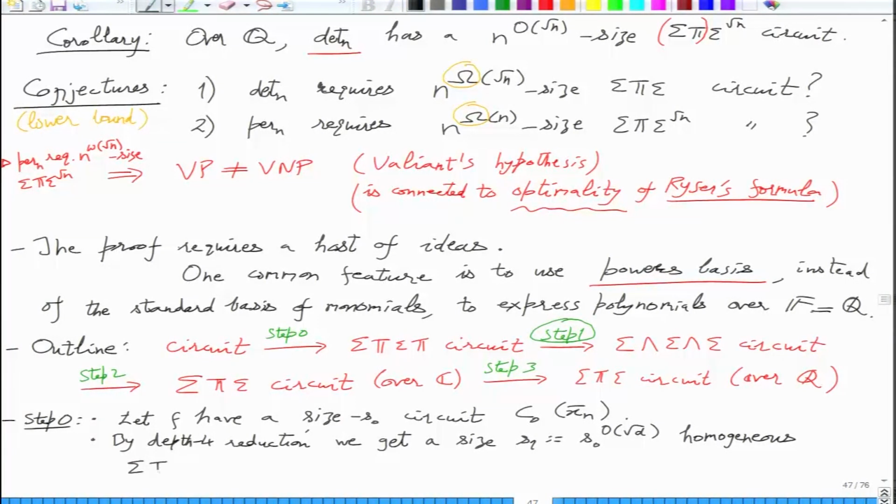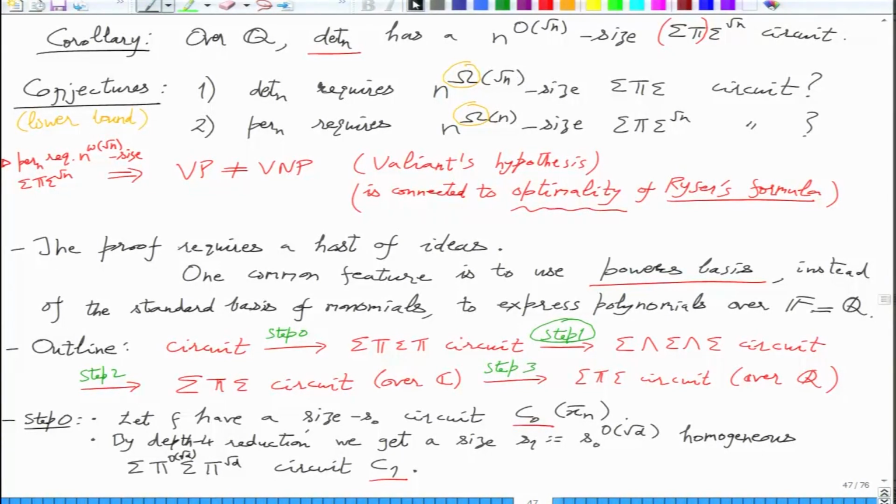Homogeneous sigma pi sigma pi circuit, let's call it C1. Okay, so C0 you start with, C1 is your depth 4 circuit with these special product fan-ins, both square root d, and the size is S0 to the square root d.